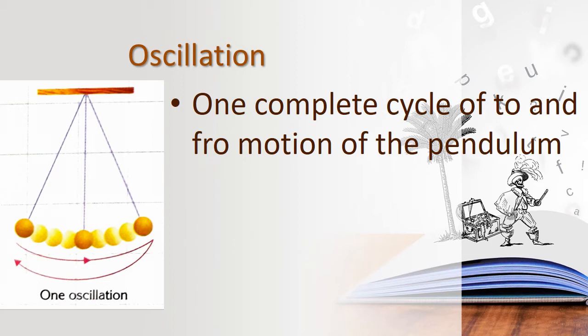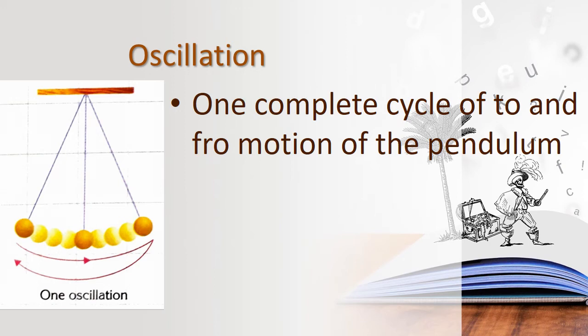That is called one oscillation or one complete cycle, or one complete cycle of the to and fro motion, children, the to and fro motion of the pendulum. What is meant by oscillation? One complete cycle of to and fro motion of the pendulum. That is called oscillation of the pendulum. Can you all understand, children?